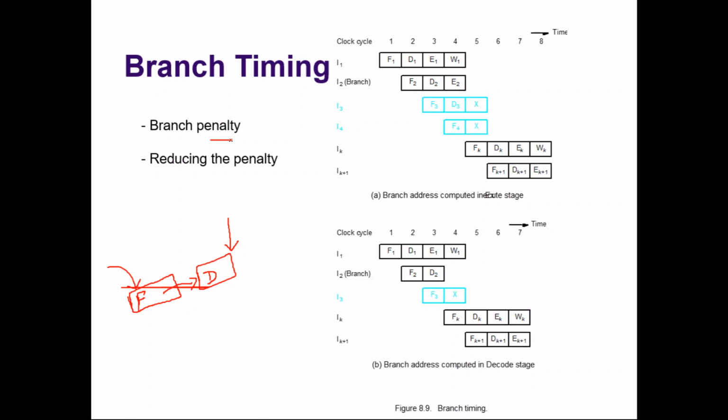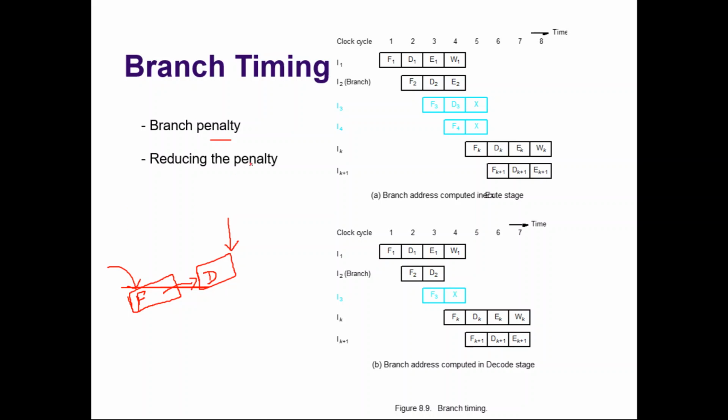So by the end of decode, the processor will know the branch target address if it is a branch instruction. We need not wait until execution is done to identify the branch target address, or to identify whether something is a branch instruction or not.